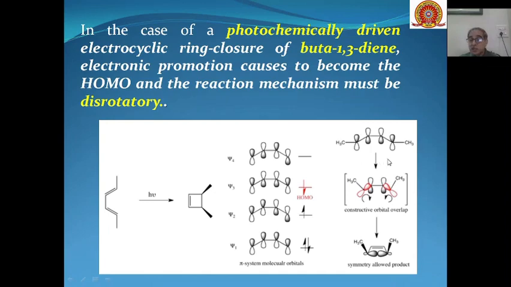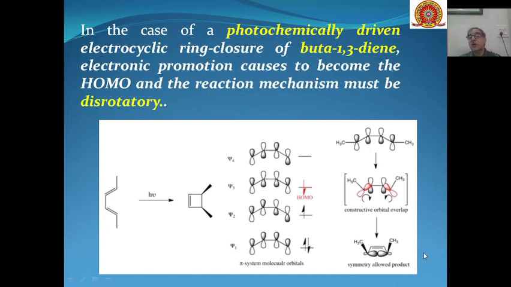Then this psi 3 will undergo rotation like this. This lobe rotates in the clockwise direction, and this rotates in the anti-clockwise direction, because the motion is disrotatory. When this motion takes place, the lobes having the same sign overlap, hence the orbital overlap is a constructive overlap, and we get this symmetrically allowed product.